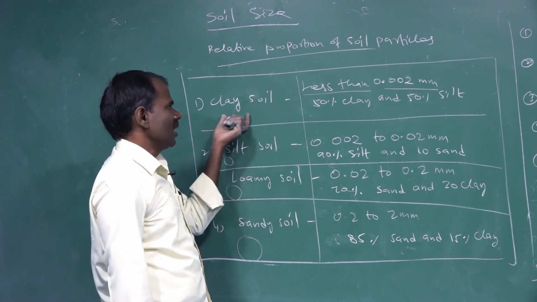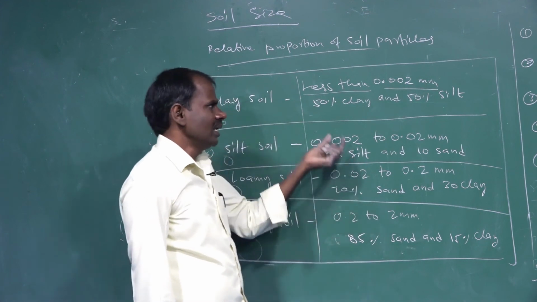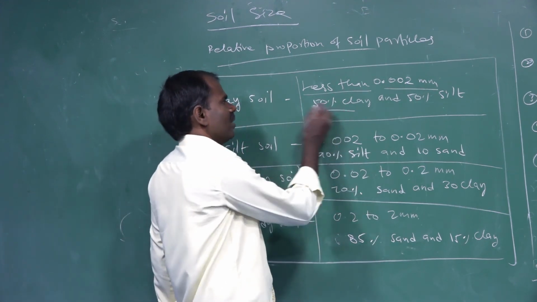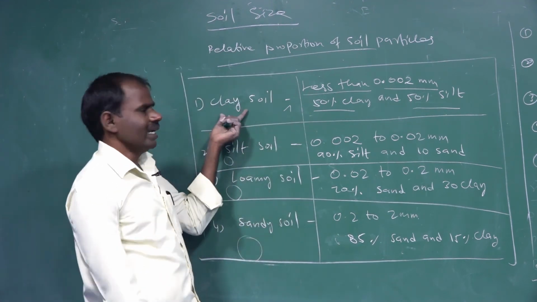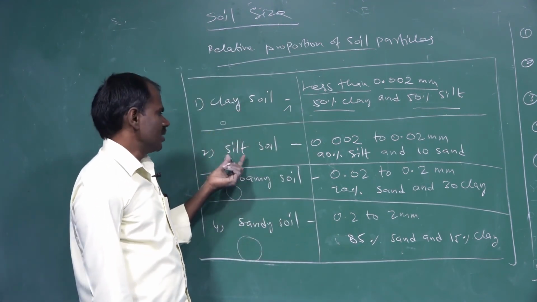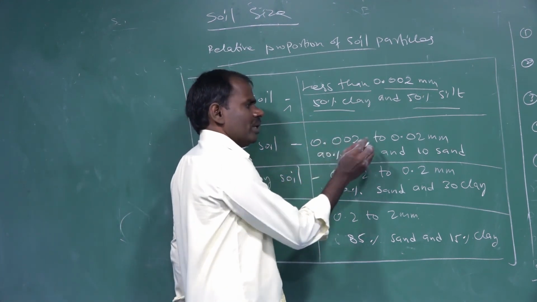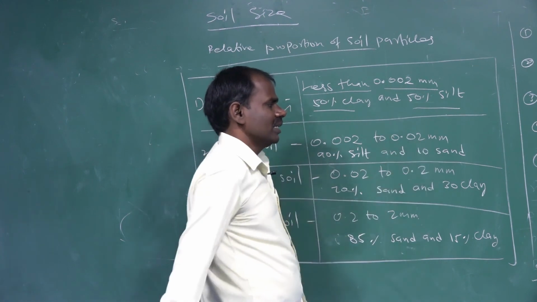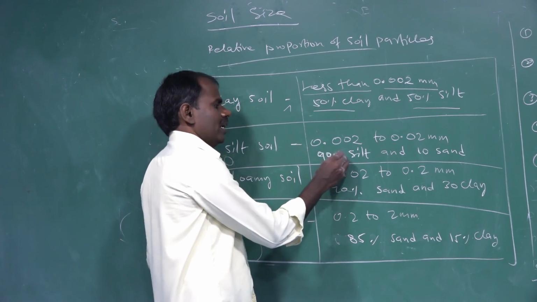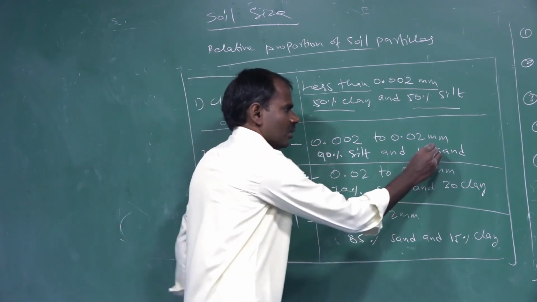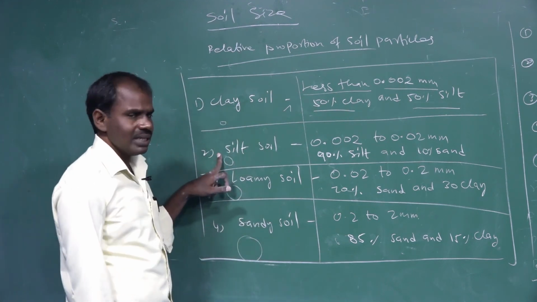What is the size of clay soil particles? Less than 0.002 millimeter. This soil is 50% clay and 50% silt mixed together. The next soil is silt soil, 0.002 to 0.02 millimeter in size. It is 90% silt and 10% sand mixed together.